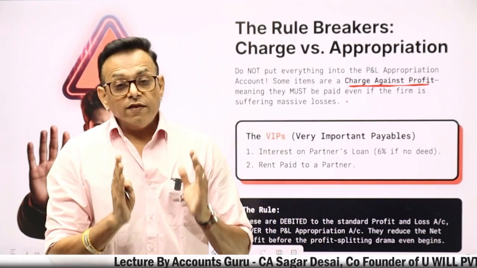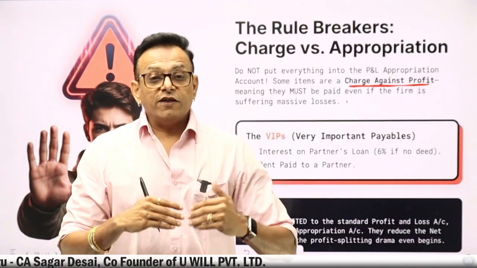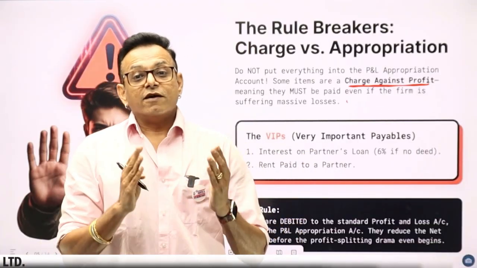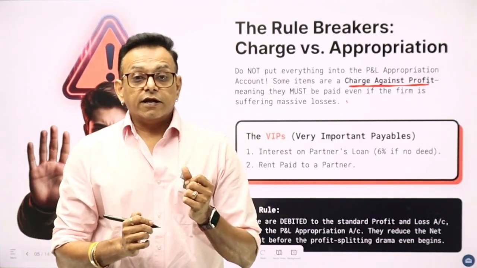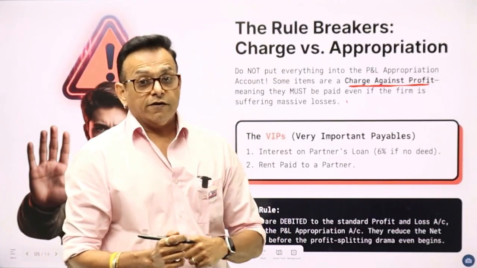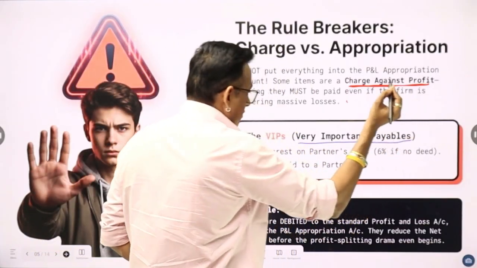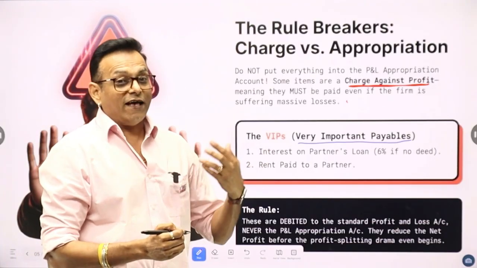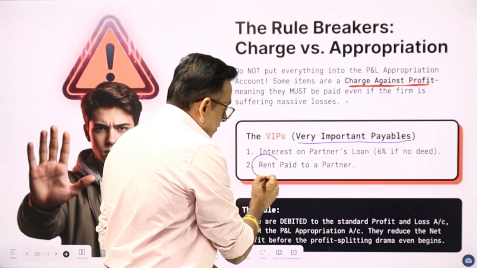But once you find out the profit, this profit is to be distributed between partners. That is known as appropriation. Now, related to partner, there are two very important points which are payable, because the business has to pay. Say, for example, rent.